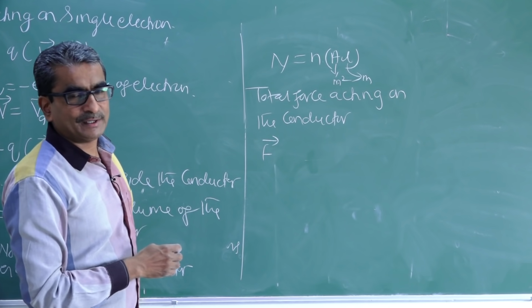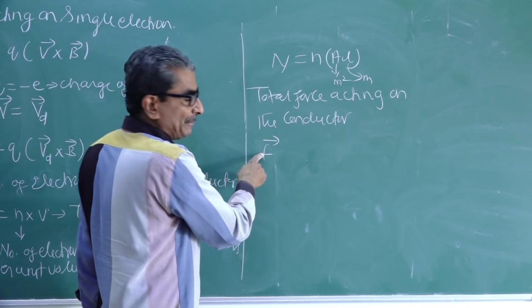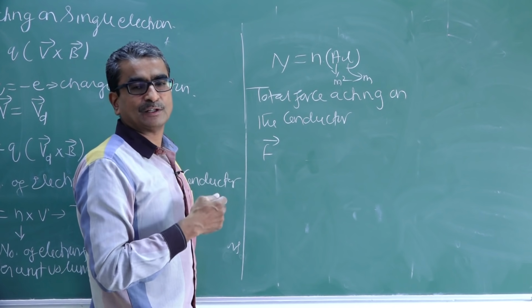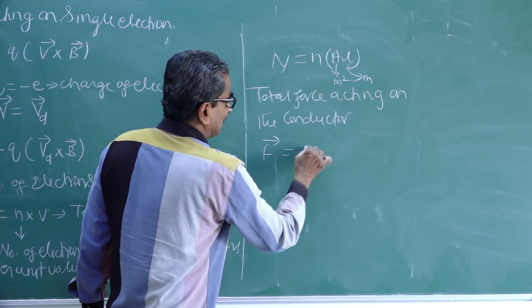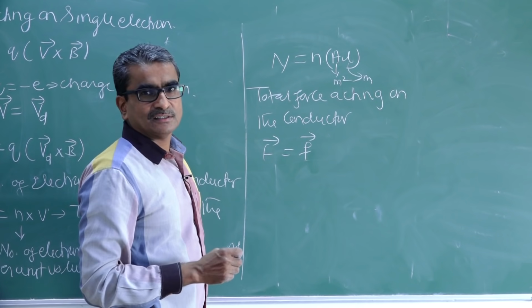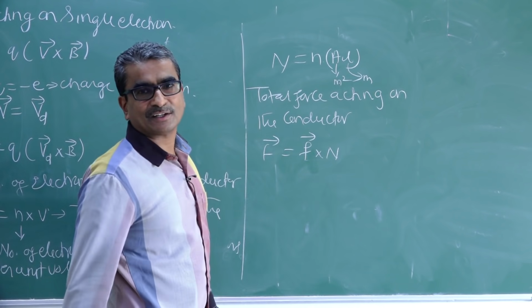I write that by capital F. Small f represents the force on a single electron, whereas capital F represents the net force or total force acting on all the electrons or on the entire conductor. It is given by the force acting on one electron multiplied by the total number of electrons.